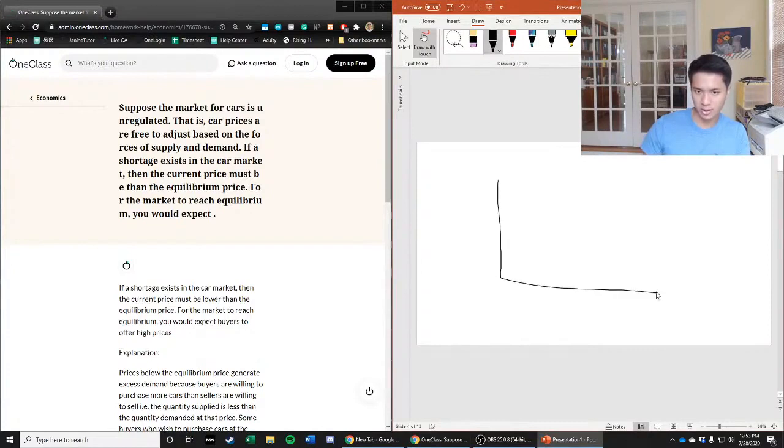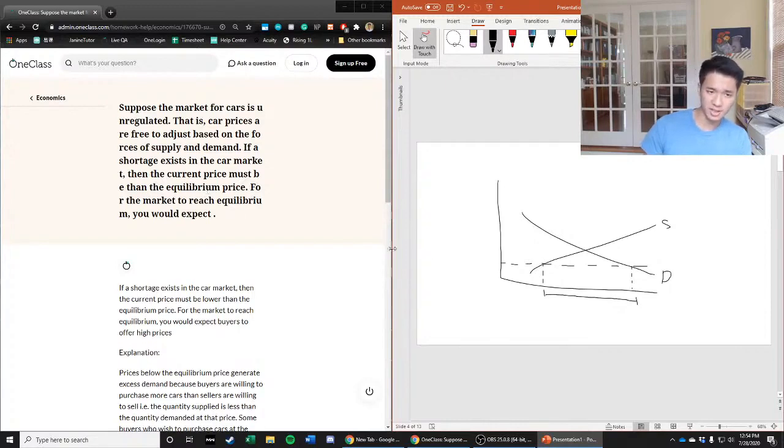So let's draw this out. We have a car market. We have our demand and supply. That's a P. That's a D. And so they're free to adjust. If a shortage exists in the car market, what does that mean? A shortage means that there's too much demand, not enough supply. Immediately you know that the price is going to be below equilibrium because there's this high quantity demanded and this low quantity supplied, and this is a shortage.